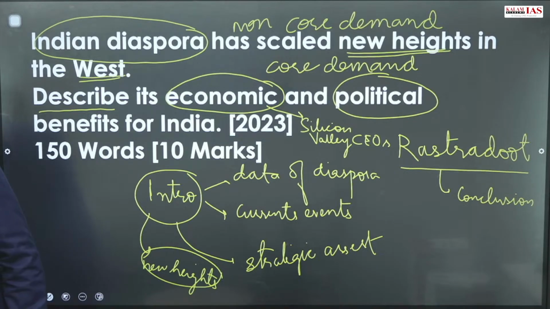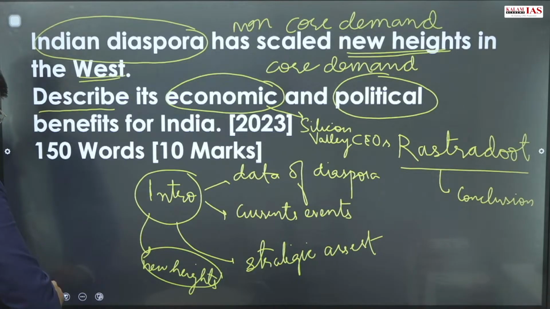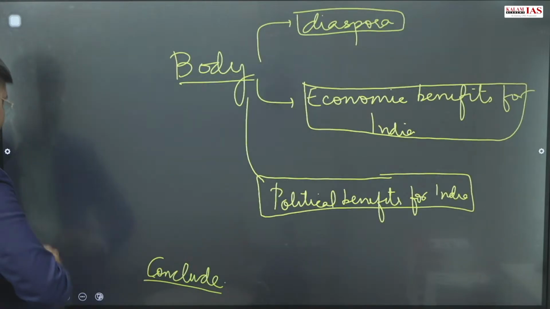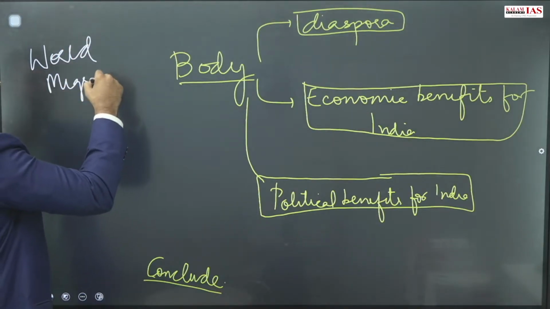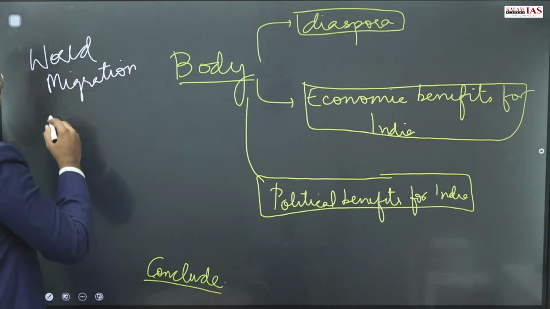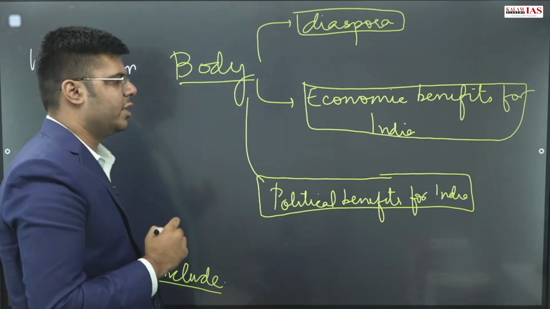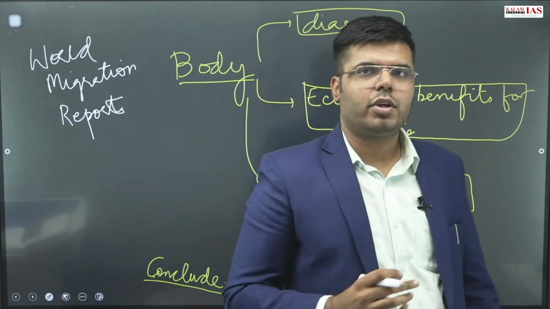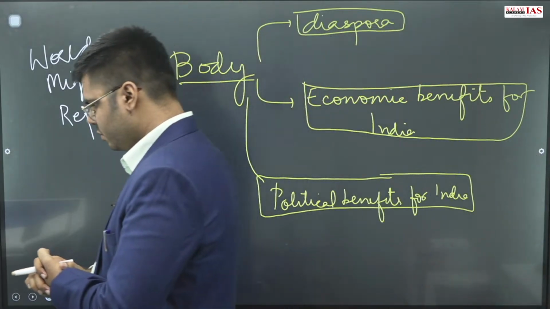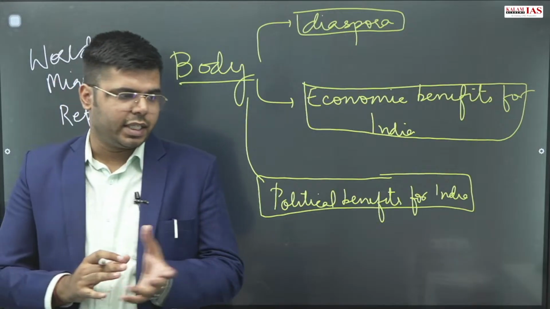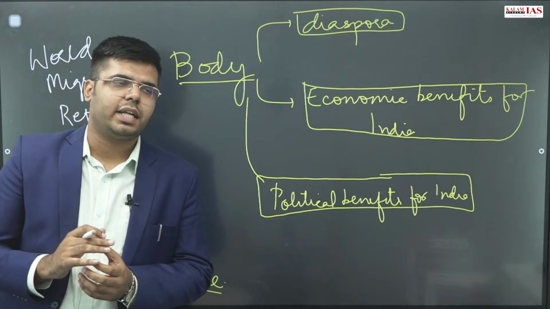And some of you have also written data from the World Migration Report. This is a very good point when you write data from the World Migration Report in your introduction. This can also be used if you are aware of this report, if you have made your notes. If you have not yet made your notes, if you have not yet studied IR in detail from the mains perspective, then you can definitely refer to the booklets that I showed you, Kalam Golden Pages on international relations.